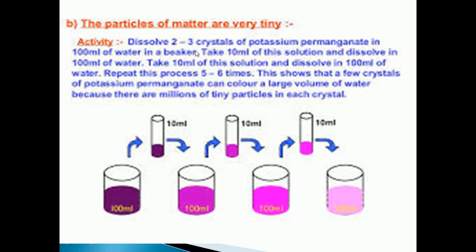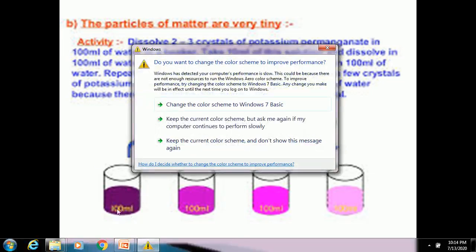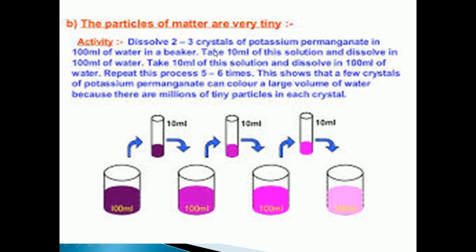Okay, so now you have to take 2 to 3 crystals of potassium permanganate in 100 ml of water. First you take 100 ml of water in a beaker. You should add 2 to 3 crystals of potassium permanganate in it and dissolve them in the water.